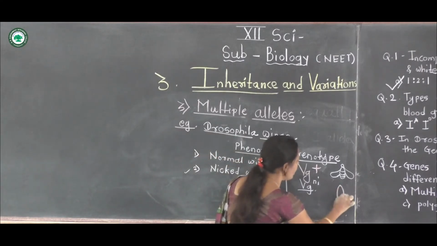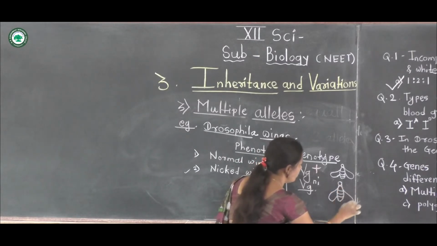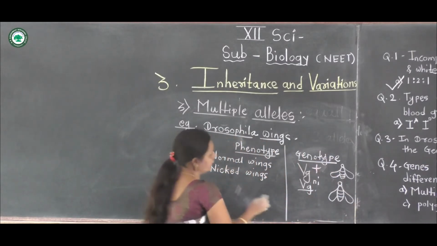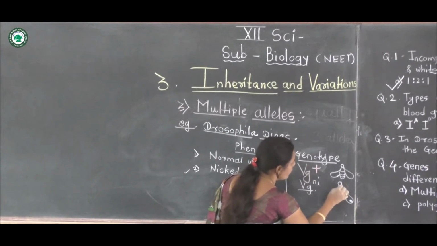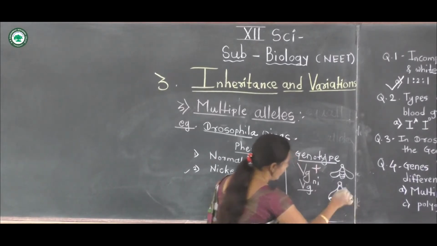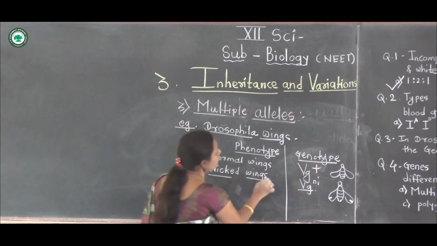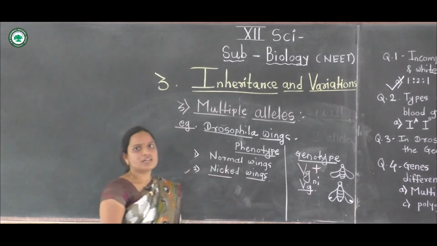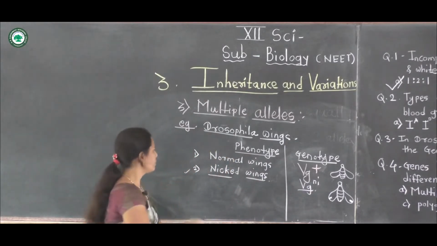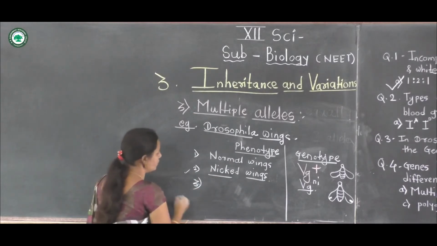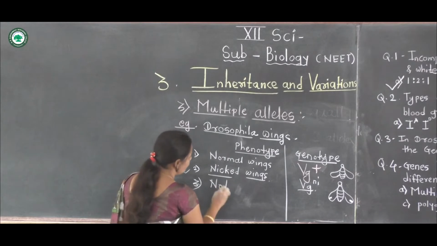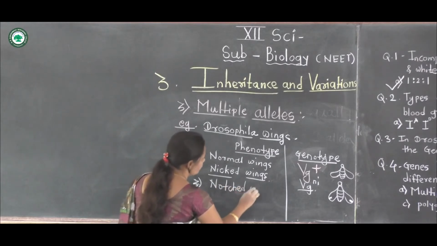The nick gene forms these wings, producing the nick. In Drosophila flies, the wings forming the nick are due to the nick gene. Now the third type of wings: Drosophila forming notched wings.